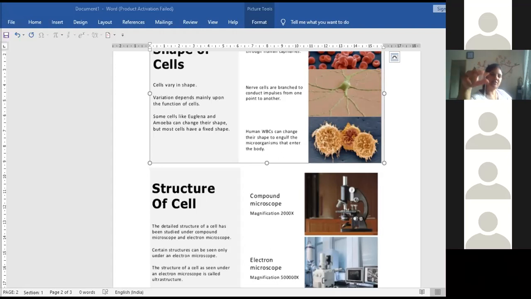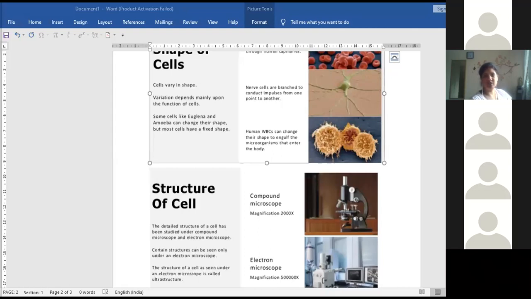It is a spider-like structure. It can easily change its shape because it is irregular shaped, depending on where it wants to move. Because by changing shape only it can swim through the water. It's an aquatic organism, so by changing the shape only it can move here and there in the water, swim over the water. But most cells have fixed shapes.